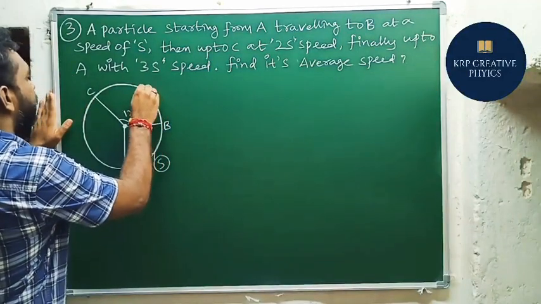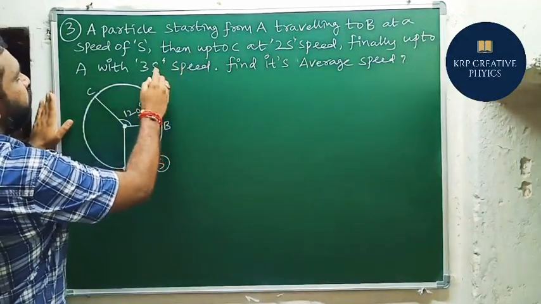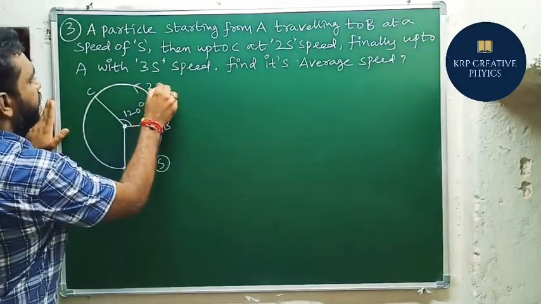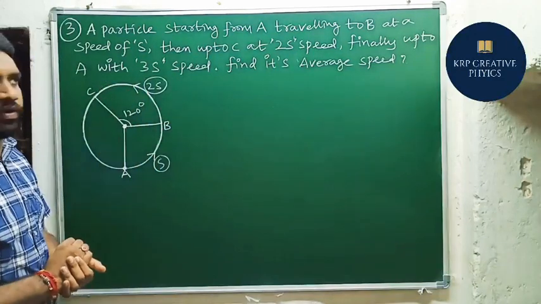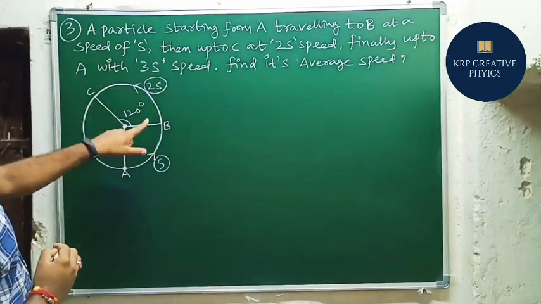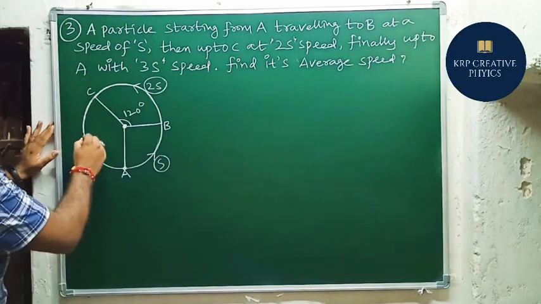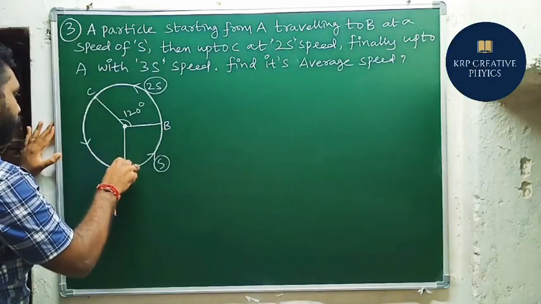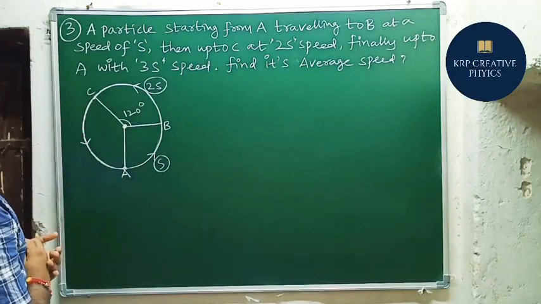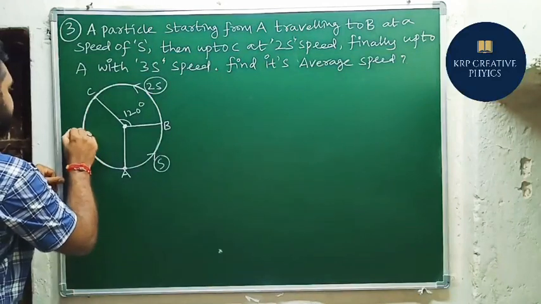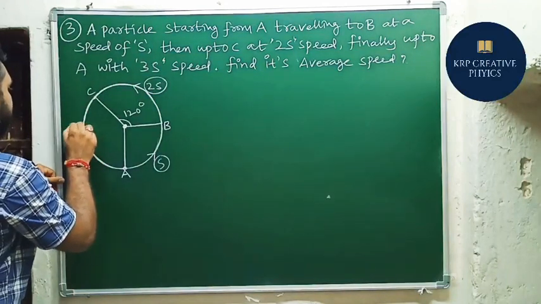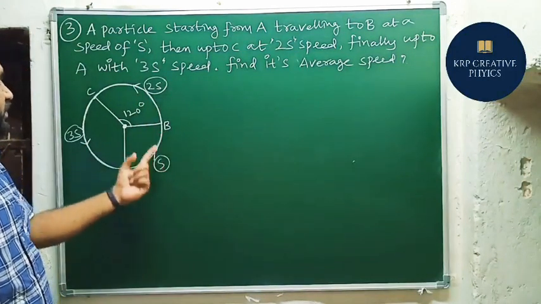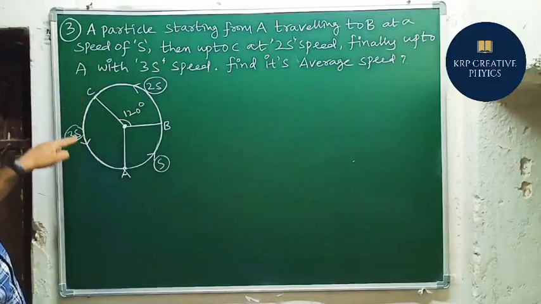So it is moving from B to C at a speed of 2s. So this is the speed between B to C, 2s. And finally up to A, that means C to A again. So it is moving from C to A. From C to A, how much speed is it going here? 3s speed. So continuously speed is increasing here. A to B speed is s, B to C speed is 2s, again C to A 3s speed.